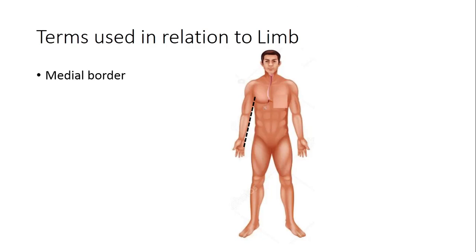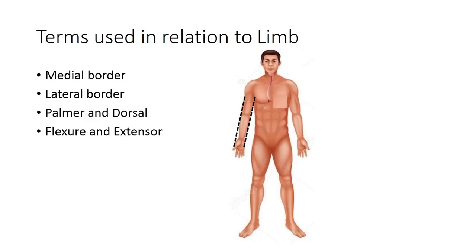This is the medial border of the upper limb which passes through the little finger. The lateral border is the outer border which passes through the thumb. Then palmar surface and dorsal surface. The anterior aspect of the palm or hand is palmar surface and the back of the hand is dorsal surface.